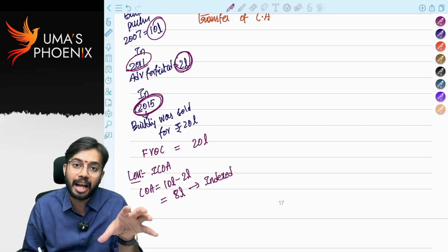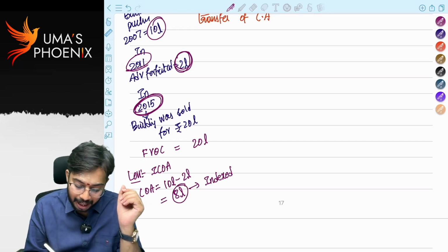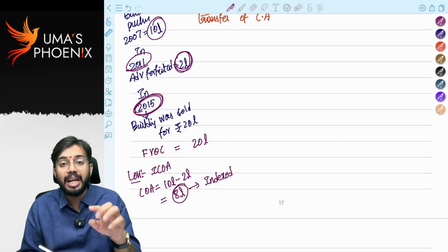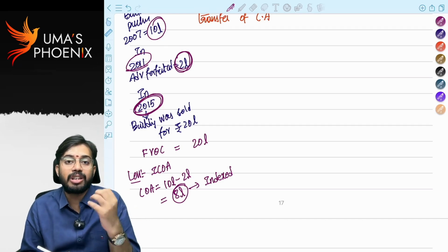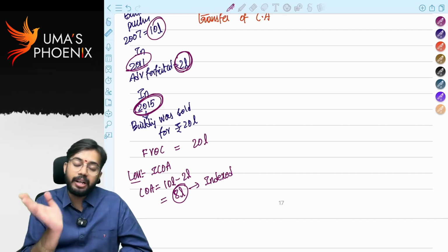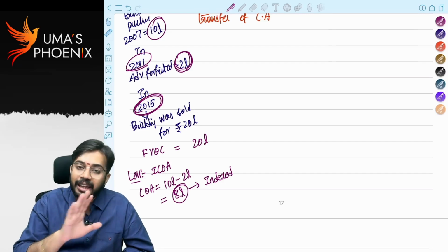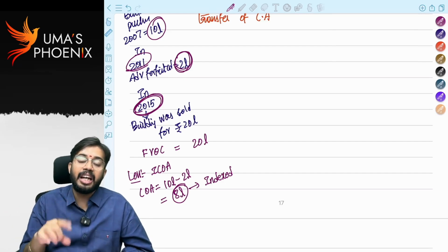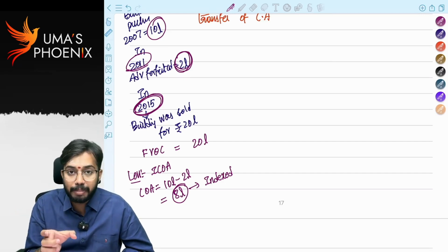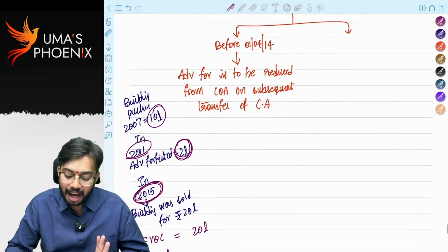Cost of acquisition 10 lakhs. From 10 lakhs, 2 lakhs amount is reduced. Are you able to understand? Only 8 lakhs will be allowed as cost of acquisition, and that 8 lakhs will be indexed, and indexed cost of acquisition is allowed as deduction. So simple, advance amount forfeited before 1st April 2014. In the year of forfeiture of advance, nothing is taxable. But in the year in which asset is subsequently transferred, advance amount forfeited will be reduced from cost of acquisition. Is it clear? This is the tax treatment.